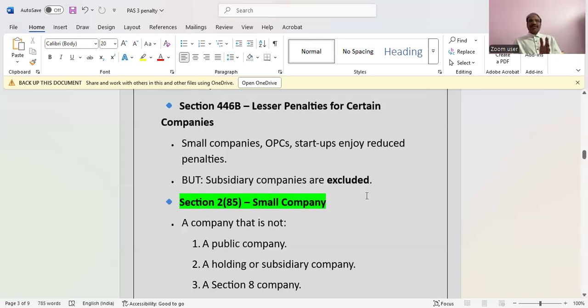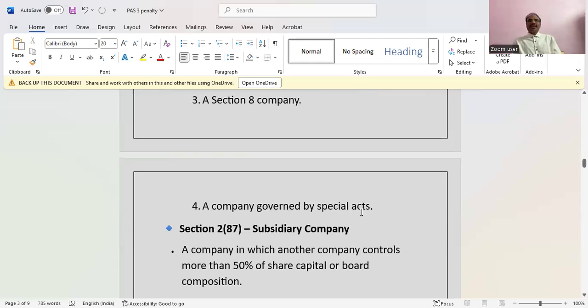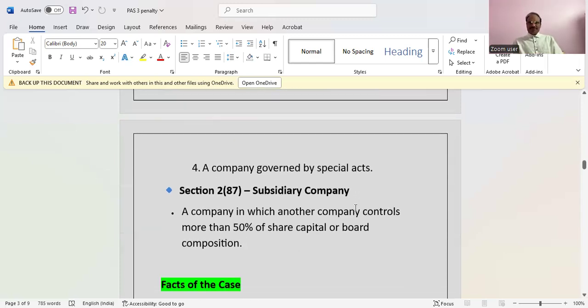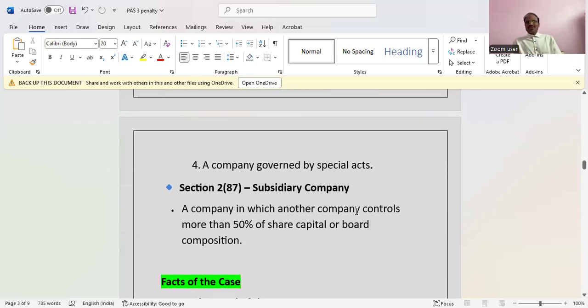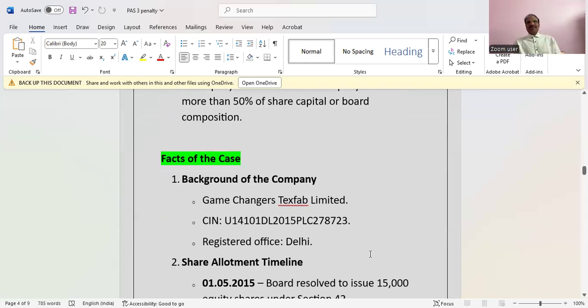Then what is a small company? Section 2, subsection 85: a company that is not a public company, a holding or subsidiary company, a Section 8 company, or a company governed by special acts. These are all not small companies. And what is a subsidiary company? Section 2, subsection 87: a company in which another company controls more than 50% of the share capital or board composition. That is a subsidiary company. These definitions are important to understand when we go through the facts of the company.